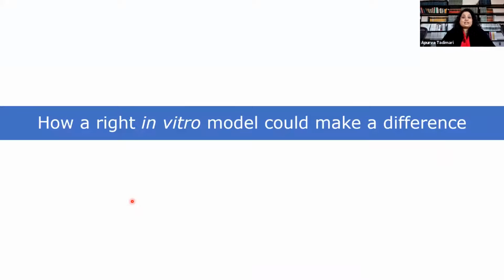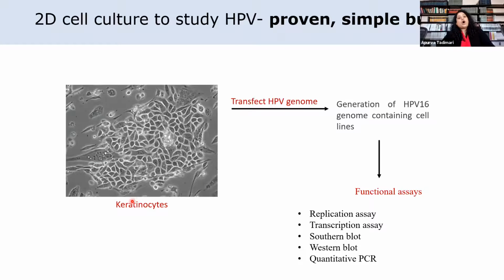So next, let us explore how using the right model system can be helpful, especially while studying this myriad of host-pathogen interactions associated with disease like HPV infections. Although the conventional monolayer cell culture system can be employed to investigate the functions of individual viral proteins in different transient functional assays, like the transcription or the replication assays, which we use in our lab, or also in investigating the immortalization status of these HPVs by using a Southern blot.